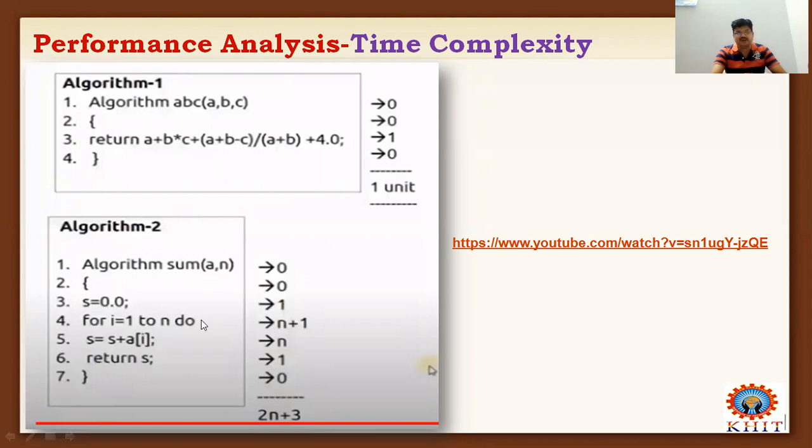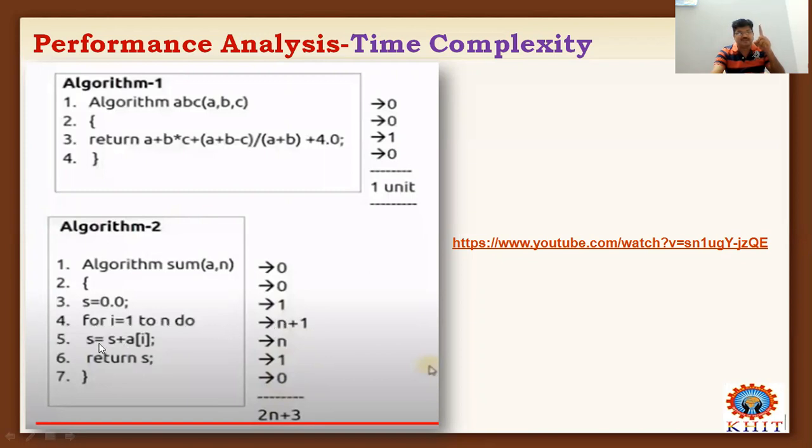And another one is the for loop. Always the for loop takes n number of times for executing. So for I is equal to 1 to n. When the for loop is true, it will take n number of times. When the for loop is false, it will take one more time. Totally the for loop will take n plus 1. If it is true, n times, if it is false, one more time. So the for loop will always execute n plus 1 times.